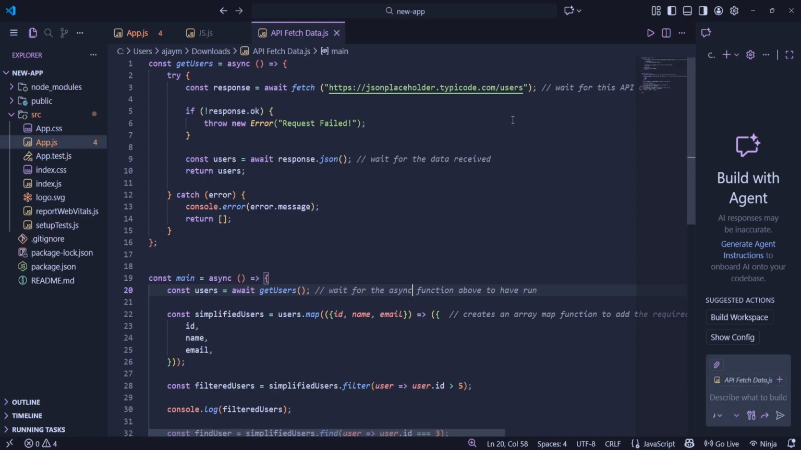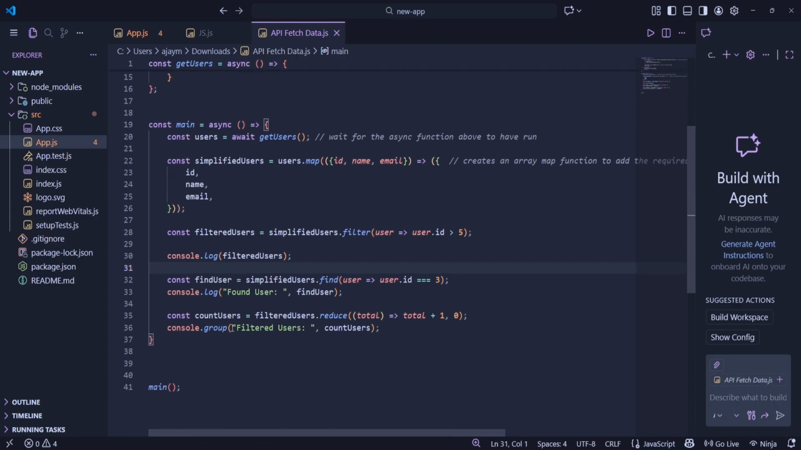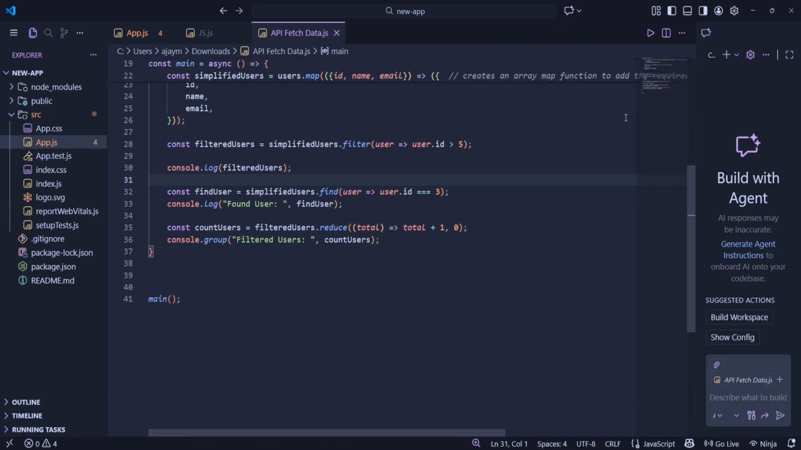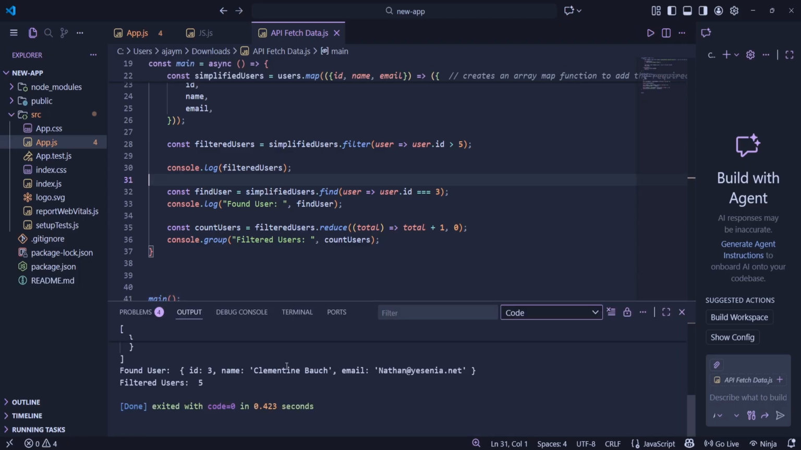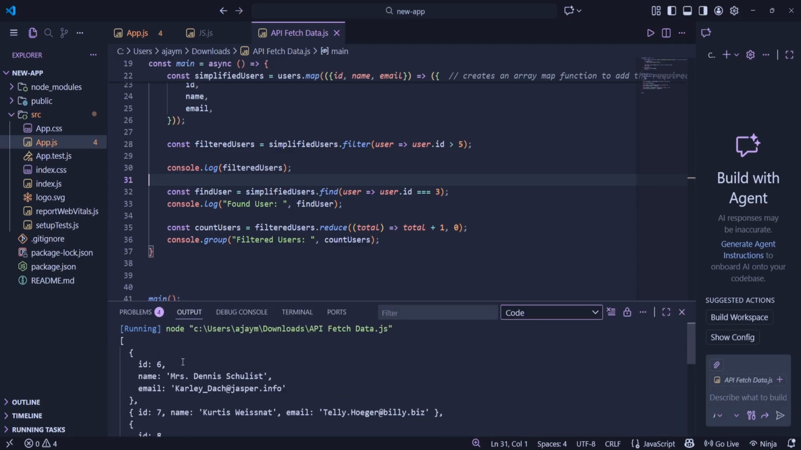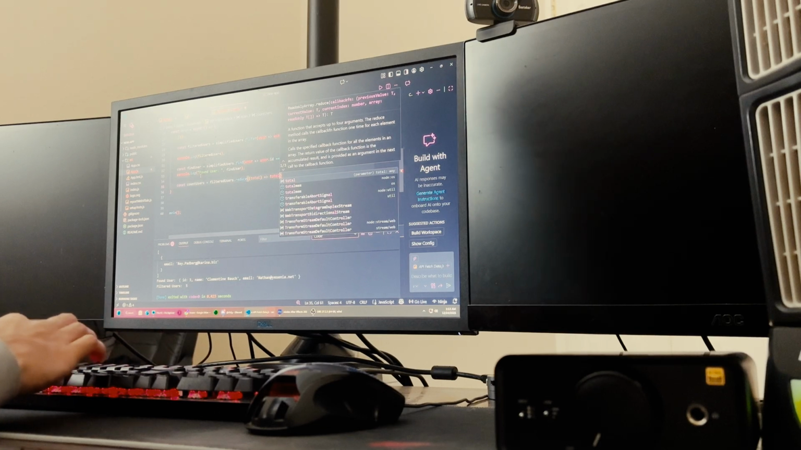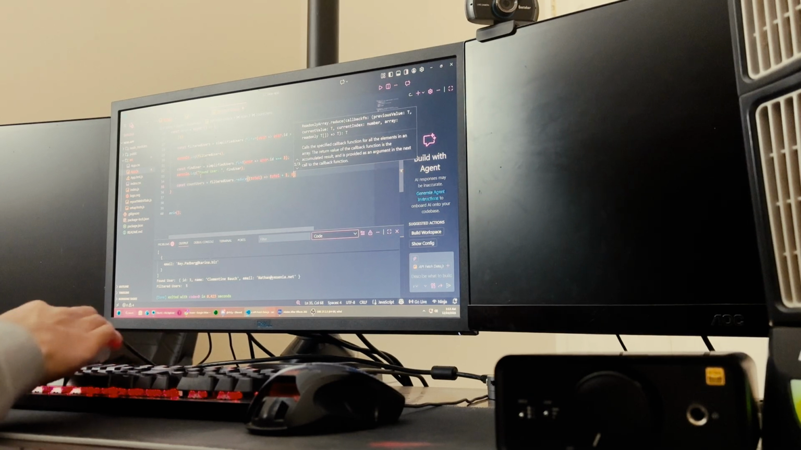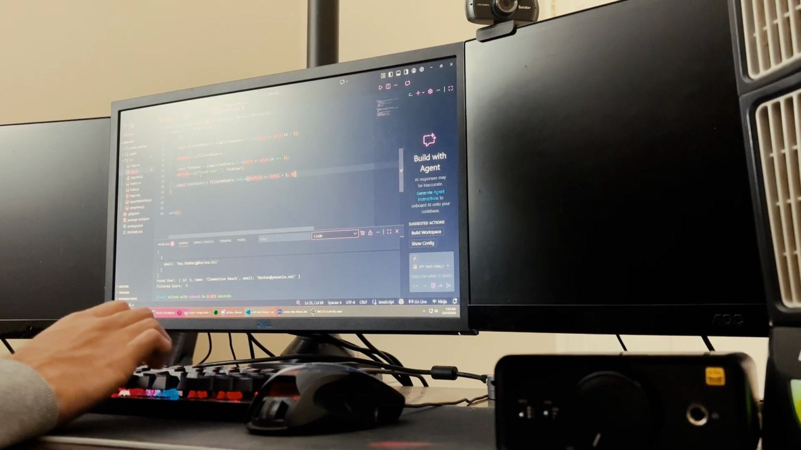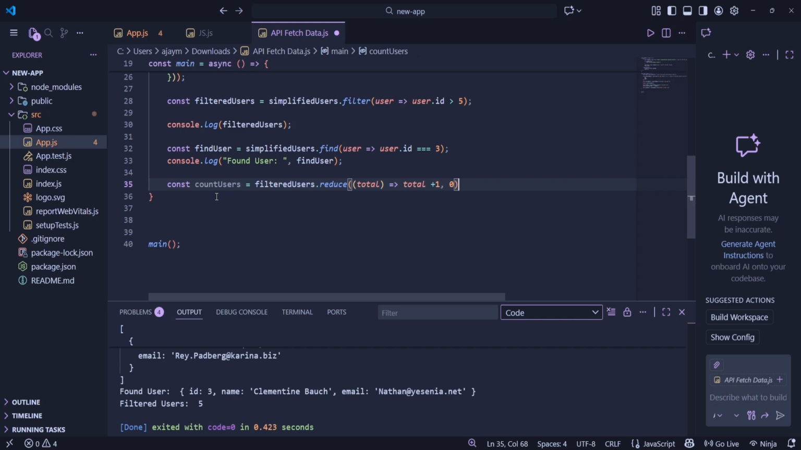And this is where my first small project started. I built a small project where I fetched users from an API, simplified the data, filtered it, and also reduced it. So I used the fetch method with async and await to get users, simplify them, filter them, find one user, and also count the results. It was important to use all these concepts because it's not just about fetching data, it's also about handling failure, which matters in real apps. This project is where array methods finally clicked for me because I was able to actually use them in a real implementation.